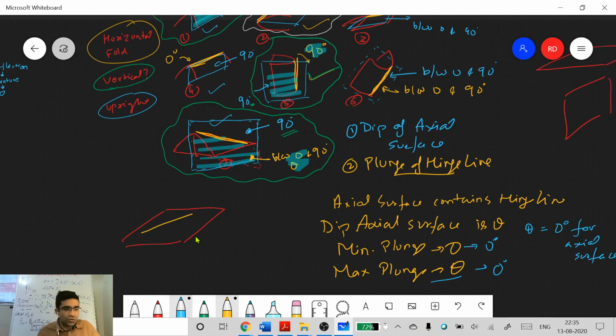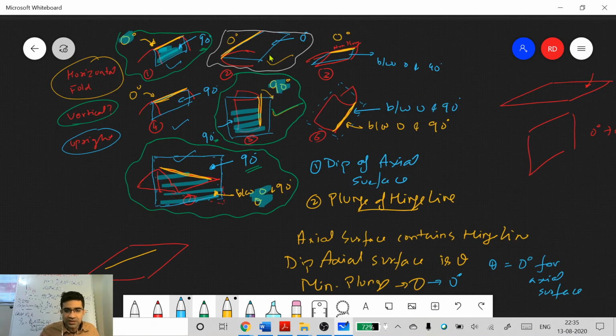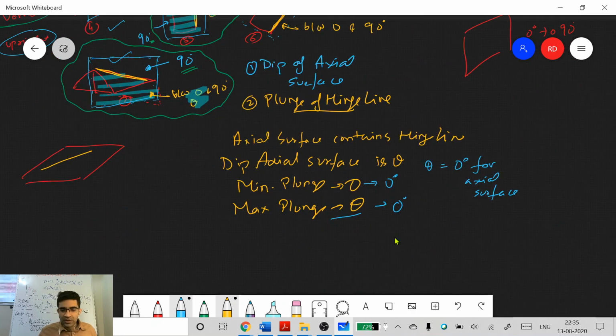It's just like your notebook lying on the table. If your notebook is lying on the table, this is the sort of situation, right? Everyone agrees. If you move your notebook, the axial plane is still horizontal, and you'll see that the hinge line will also be horizontal. Where your notebook closes, that is the hinge line, and it will still be horizontal no matter how you rotate it on the table.